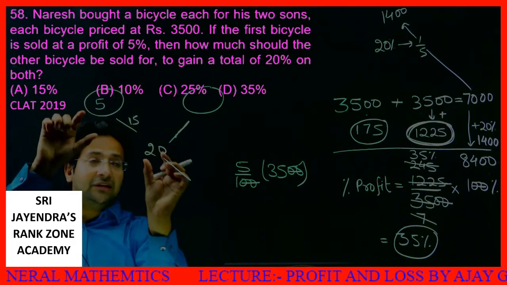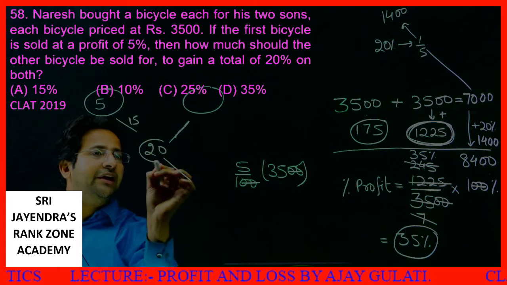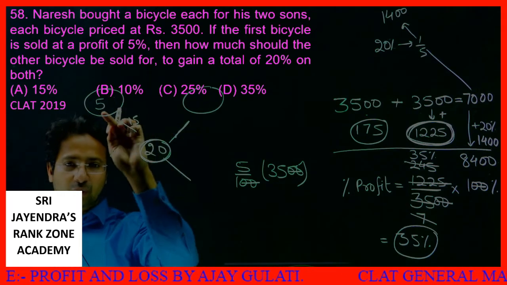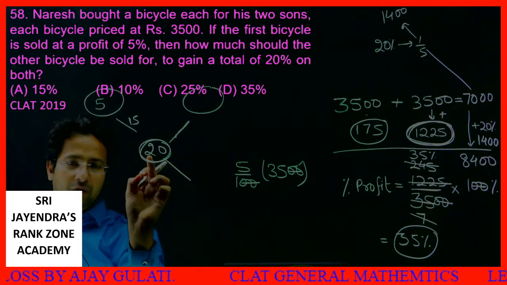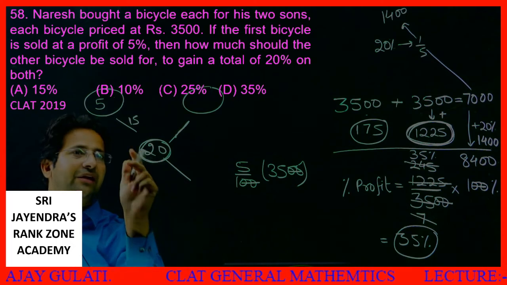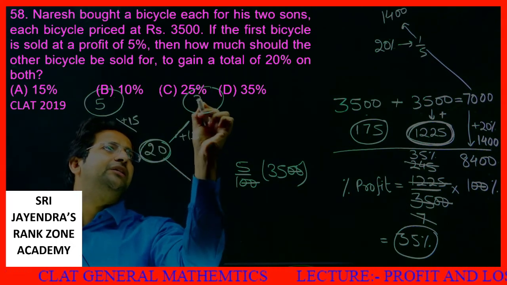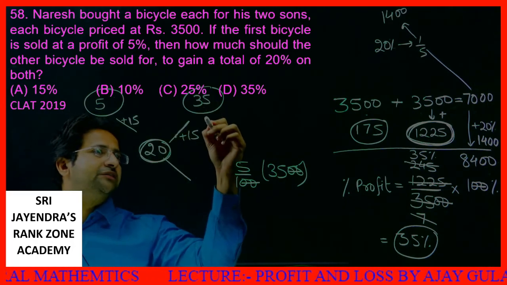The thing is, both have the same value, like 3500, 3500. The net result will lie in between those two values. The net result is 20% profit. So this is 15 more. If you come from here to here, you are adding 15. From here to here, you are again adding 15. It will be 35%. You can directly say this. Okay, so the answer is 35%.